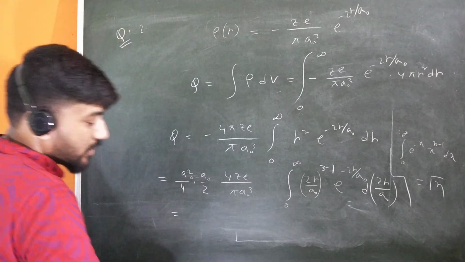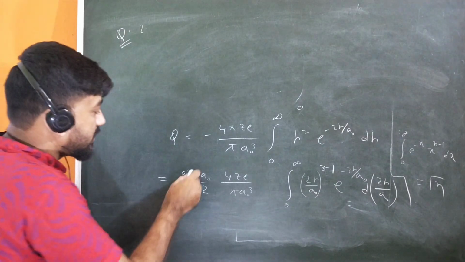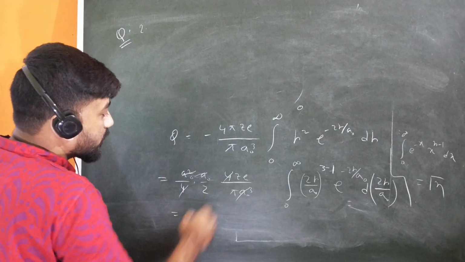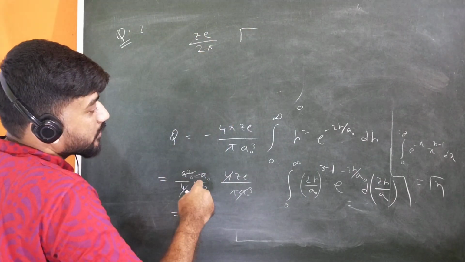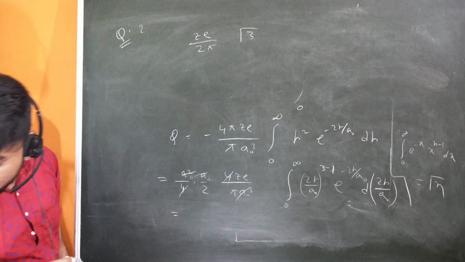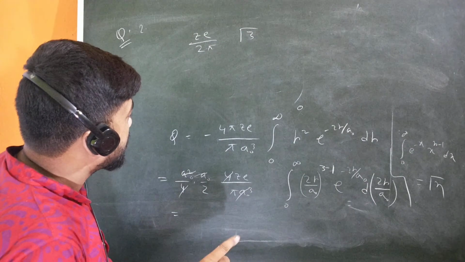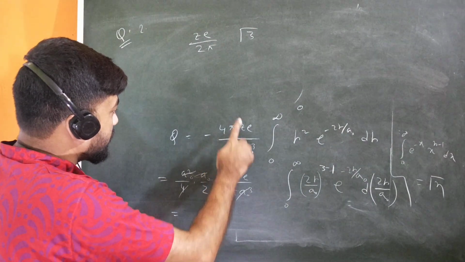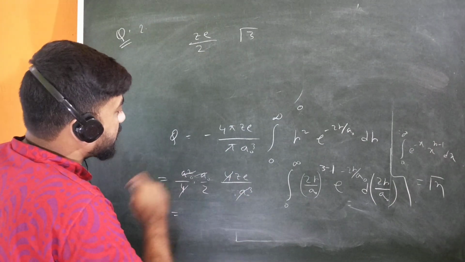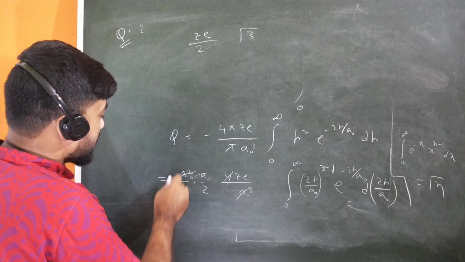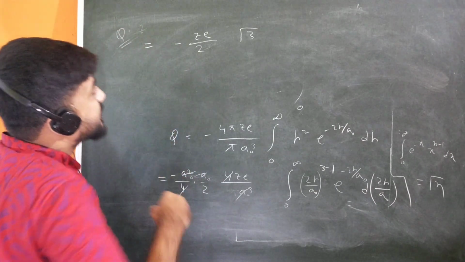Okay, so how can you write it? So see, this a0 cube will cancel out, and 4 will cancel out, so it will be jd upon 2 pi into gamma 3. I think there is a mistake. Yes, there will be a pi also. This is 4 pi, so pi will cancel out, so there will be no pi here. And there will be a minus sign also, so it will be minus jd upon 2 into gamma 3.